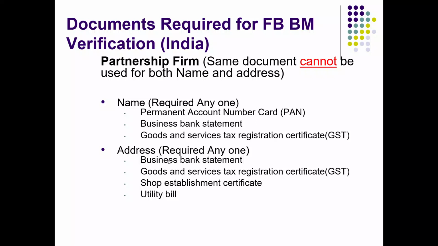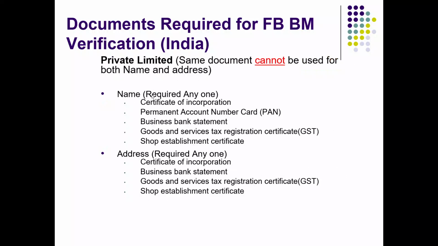And for address, you can submit the same bank statement, GST certificate, shop establishment certificate, and a utility bill. Utility bill will include electricity bill that is on the name of the business, or telephone bill, or water bill, or property tax maybe if it is coming on your business's name. So these are the document requirements for partnership firm.